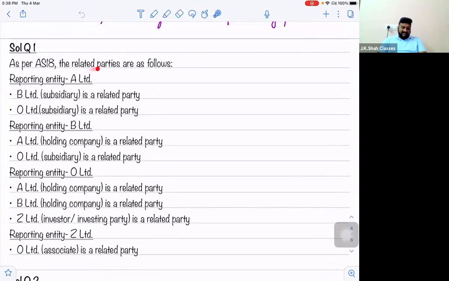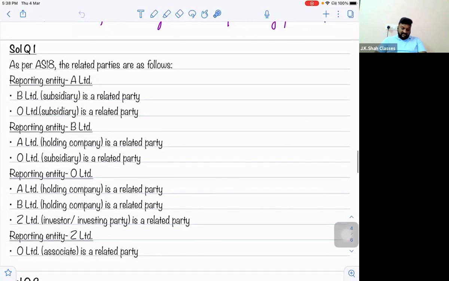We'll say as per AS 18, the related parties are as follows. First, reporting enterprise A Limited. So A is making the financial statements. So A will say that B Limited, a subsidiary, is a related party and O Limited is also a subsidiary, which is a related party. You call them co-subsidiaries, but in the exam you can write normal subsidiary, no problem, because a co-subsidiary is also our subsidiary only, right? Then with respect to reporting entity B Limited, A Limited becomes the holding company for B, so it's a related party. And for B Limited, O is again the subsidiary, a related party.